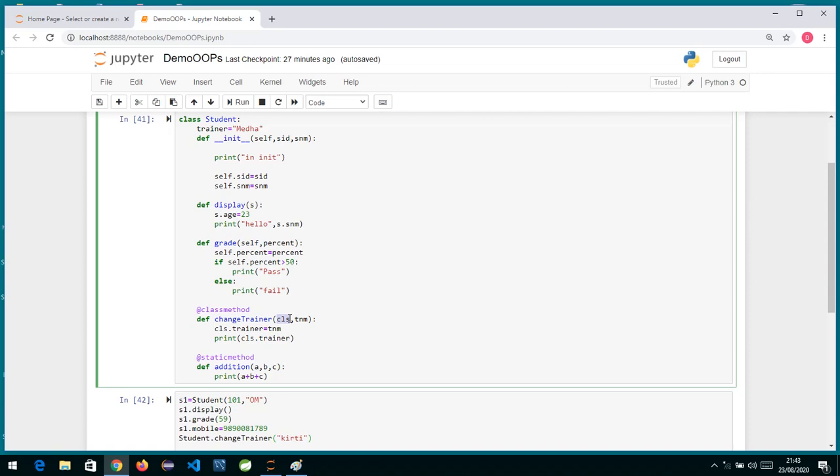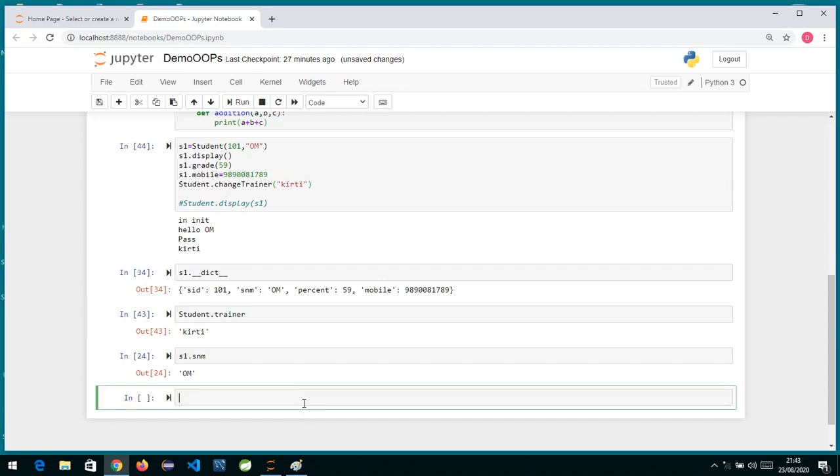But whenever you use a decorator called staticmethod, Python will understand that this is a method in which there are no implicit arguments. These are all three parameters which the user has to pass over here, and the purpose of this method is just a utility method written inside this class. So if I want to invoke that method, I'll just say Student.addition and pass the parameters over here, 20, 20, 30, and I hit it.